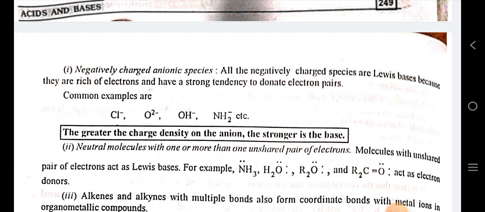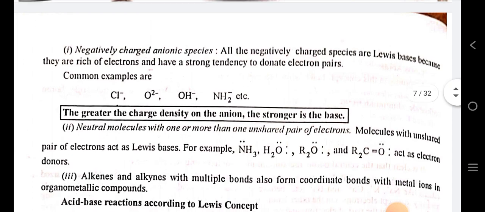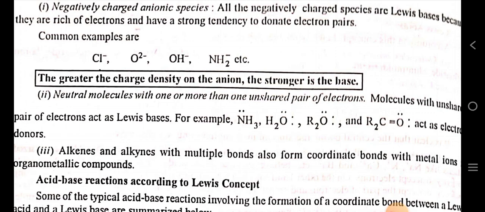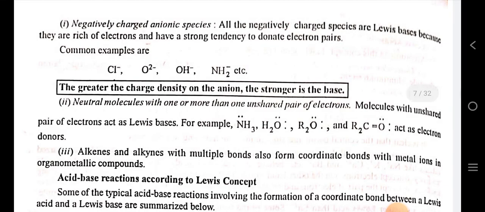All the negatively charged anionic species can act as Lewis bases. For example, chloride ion, oxide ion, hydroxyl ion, amide ion. The greater the charge density on the anion, the stronger is the base. After that, neutral molecules with one or more unshared pairs of electrons act as Lewis bases.